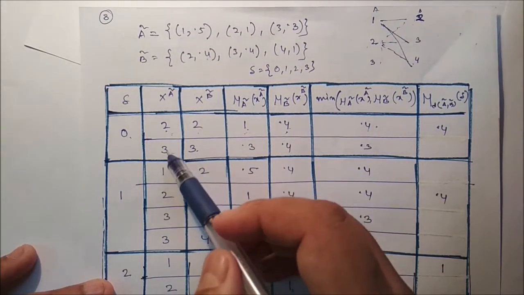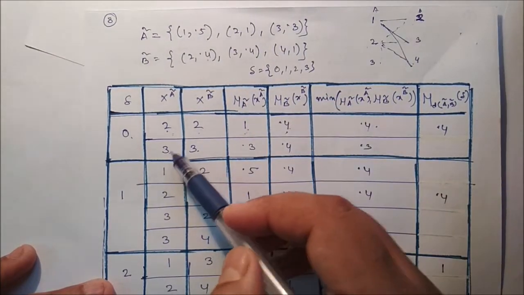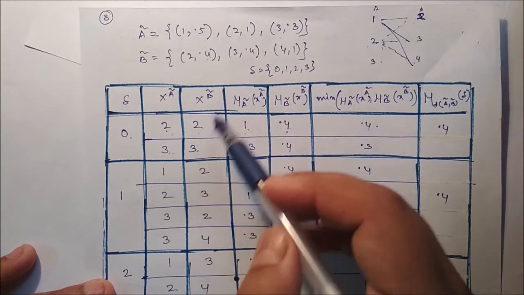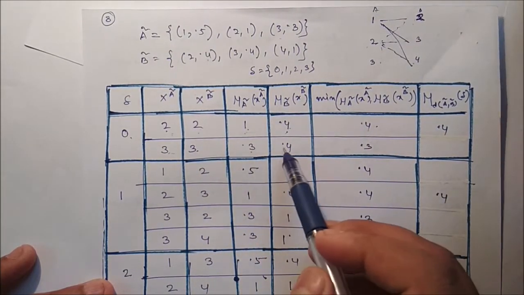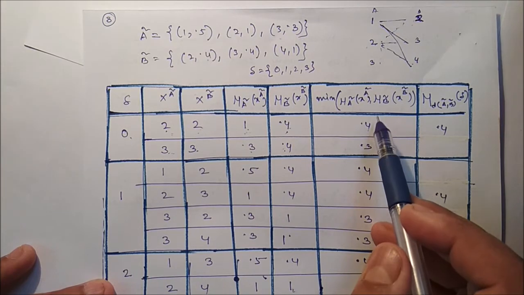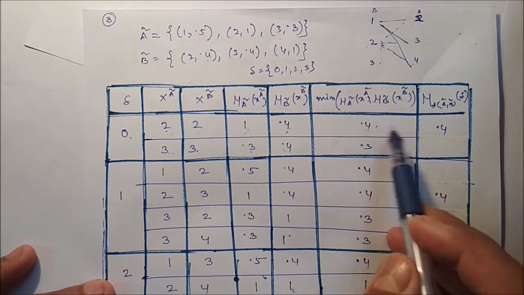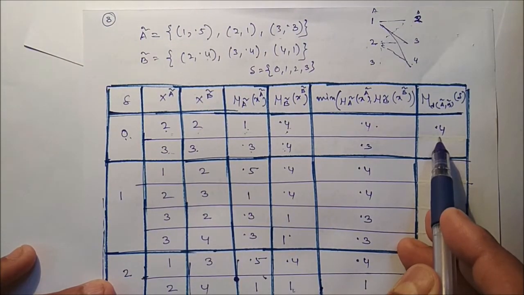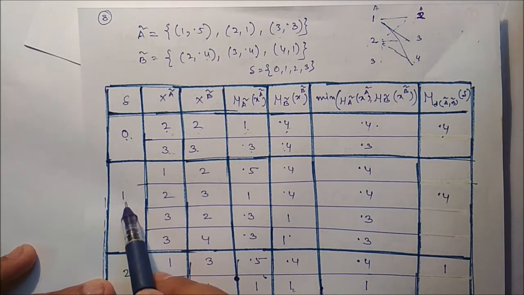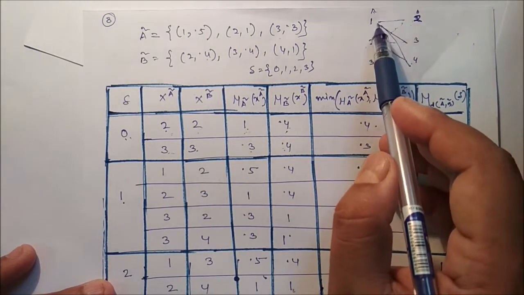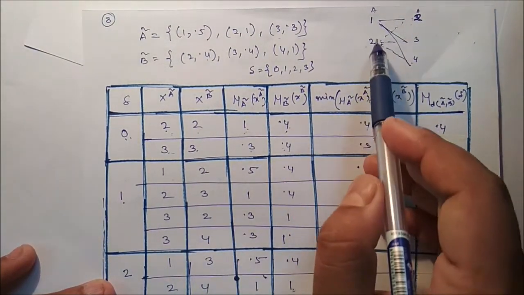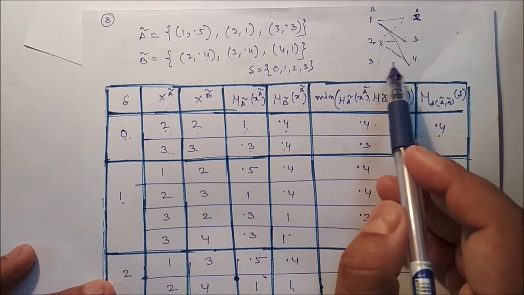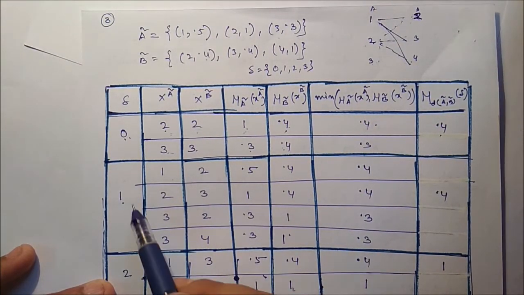Similarly, in set A the membership value of element 3 is 0.3, and in set B the membership value of 3 is 0.4. The minimum is 0.3. Then we take the maximum, so 0.4 is the answer. So for del 0, the membership value is 0.4. Now we check for 1. When will it be 1? In the cases 1 minus 2, 2 minus 3, 3 minus 2 and 3 minus 4, the del is also 1.